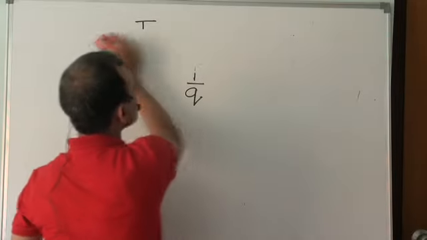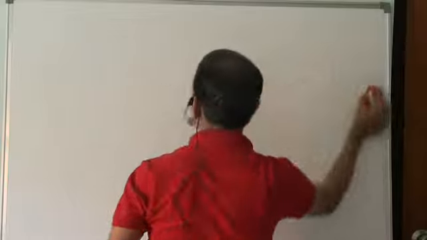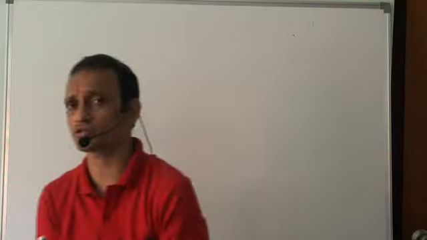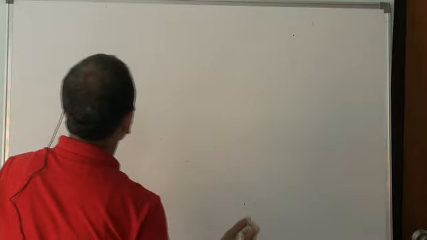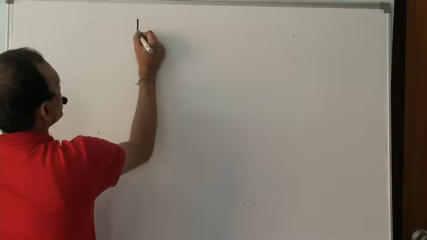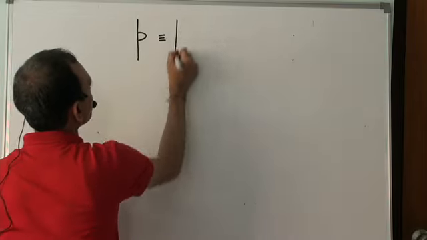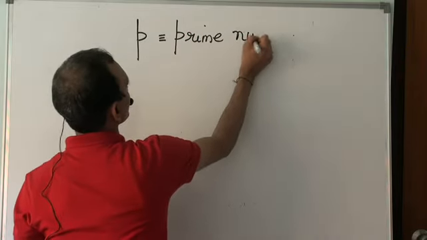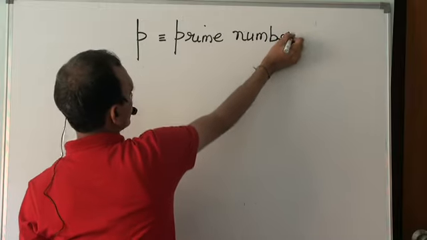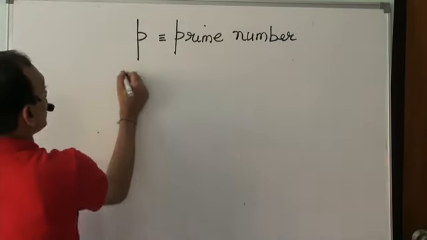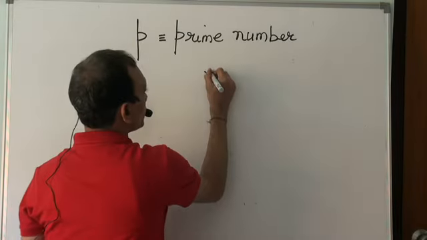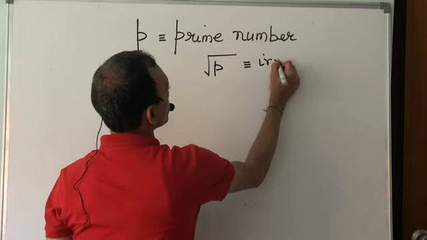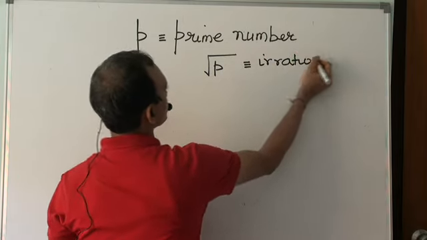Now, we've had a brief stint with rational and irrational numbers in the past and some of their properties. But now just to add a couple more things. If p is a prime number, then I claim that for any prime number p, square root of p must be irrational.